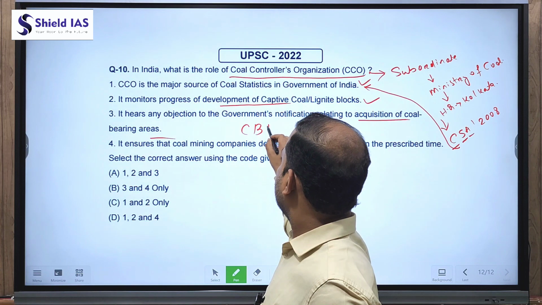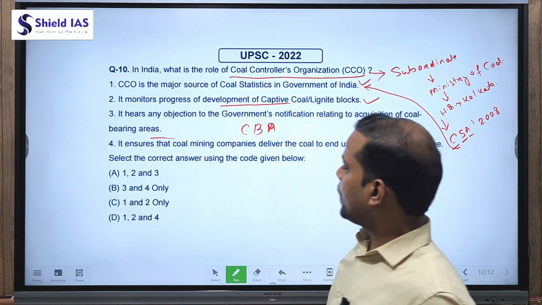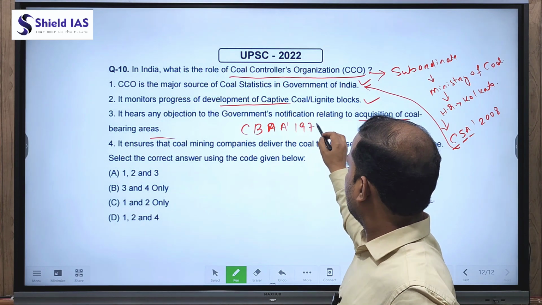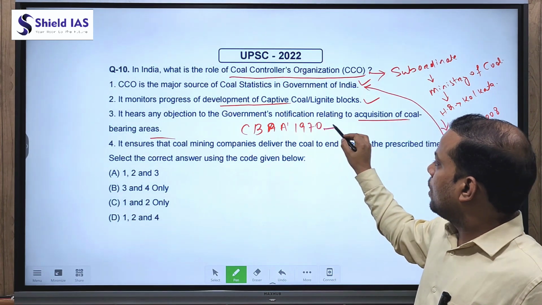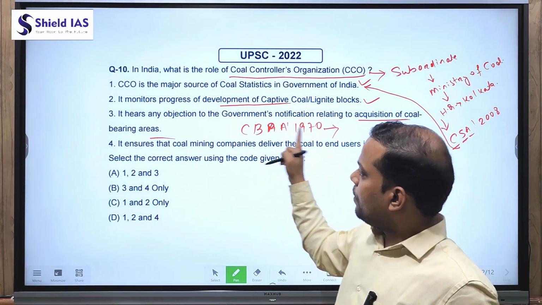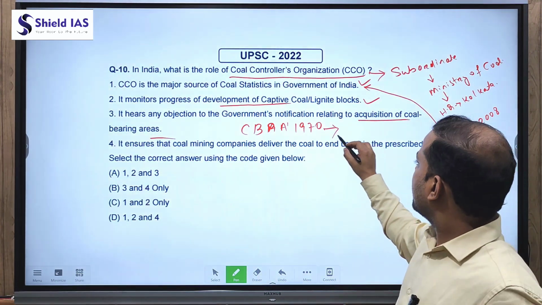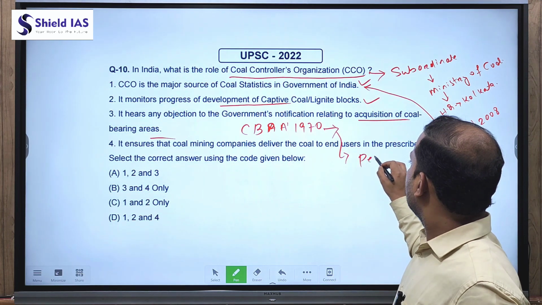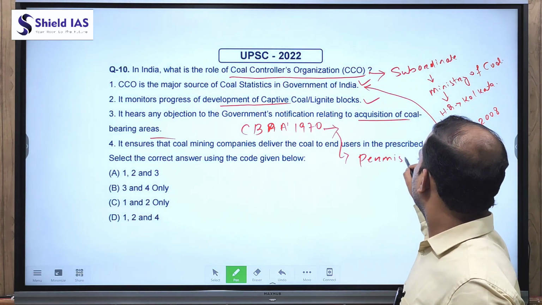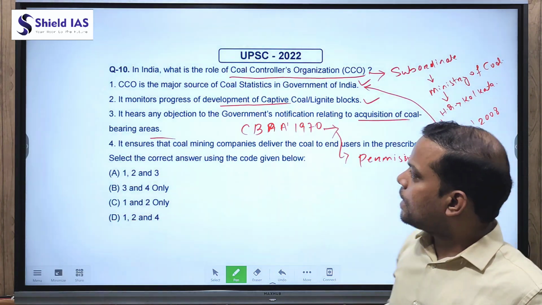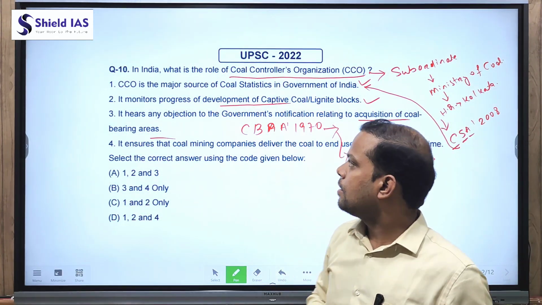So there is another act, the Coal Bearing Areas Act 1970, and under this act competent authority is given to CCO, which works as permission for opening and reopening of coal mining in India.